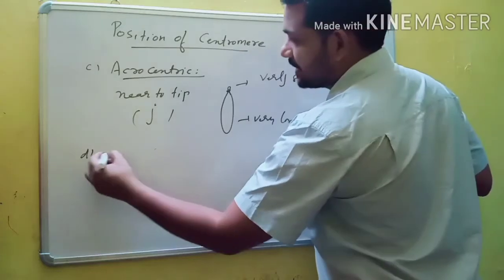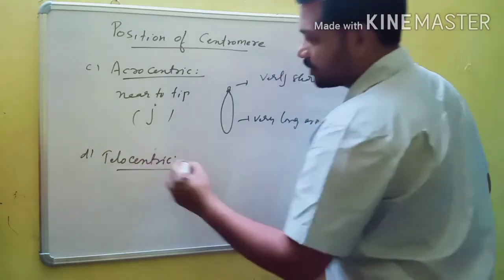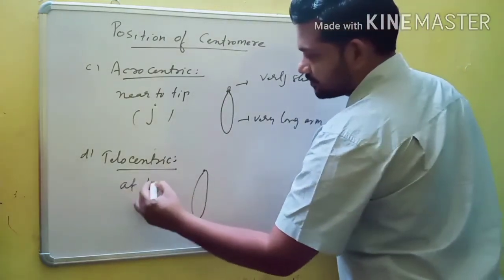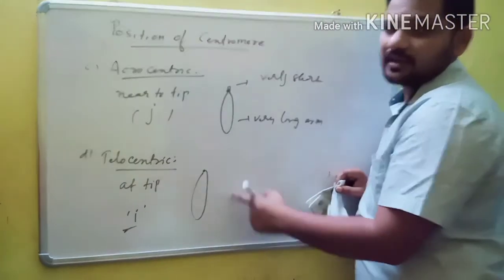And the last one is telocentric chromosome. In a telocentric chromosome, the centromere is present at the tip. The shape of the chromosome is I shape. So it has only one long arm.